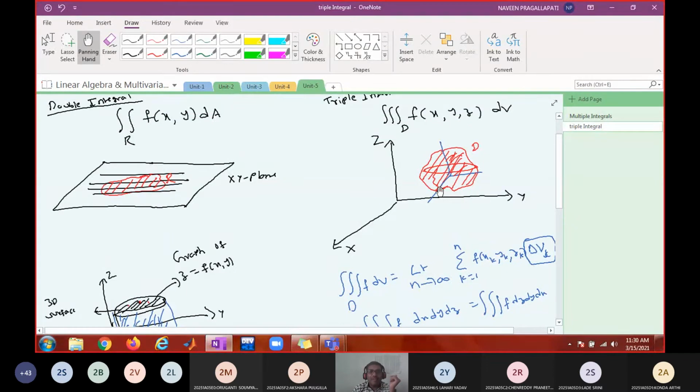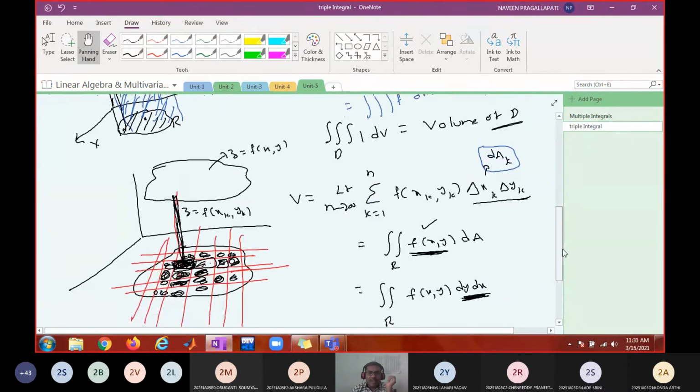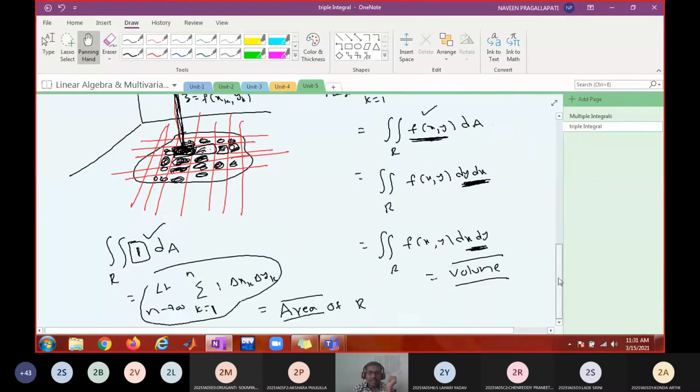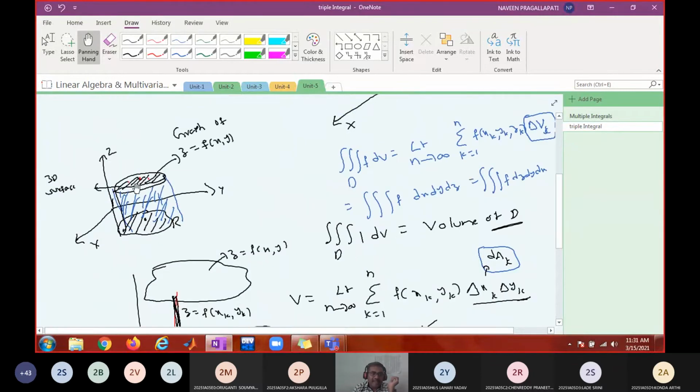Here, where is the volume? Volume can be anywhere in the space. Did I make any restrictions on D? I said D is a solid in the space. That solid can be anywhere in the space, no? But with double integral f, that volume is always above the xy plane and below the surface. Can you see? Double integral gives the volume which is always bounded by the surface and a part of the xy plane.